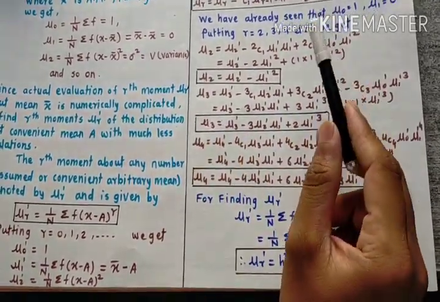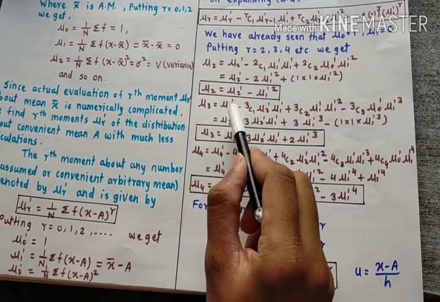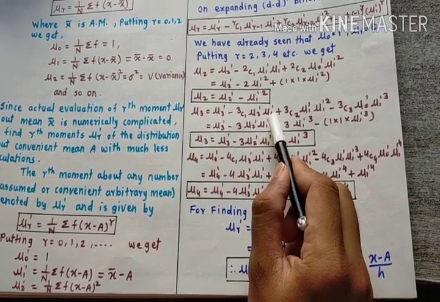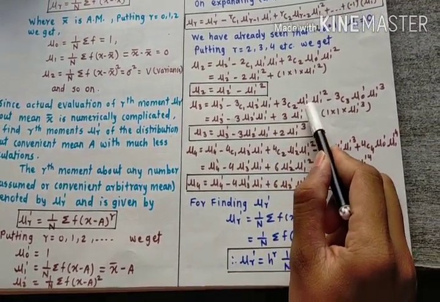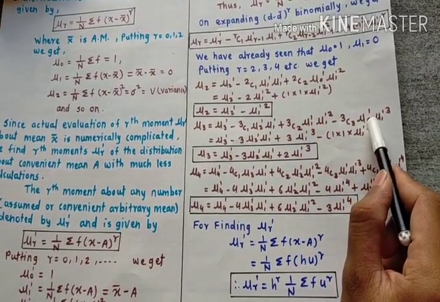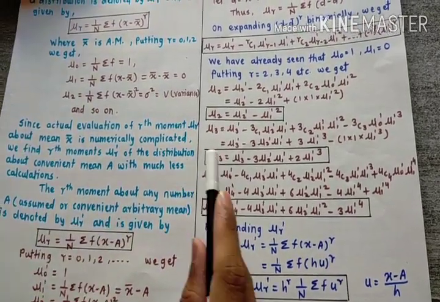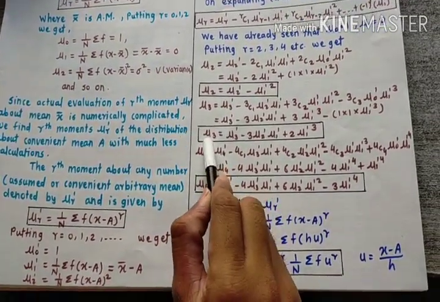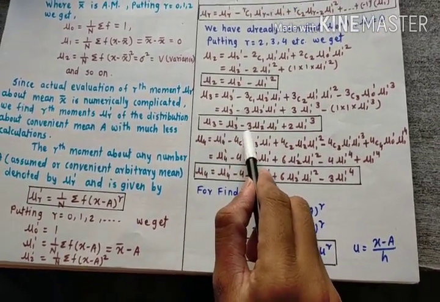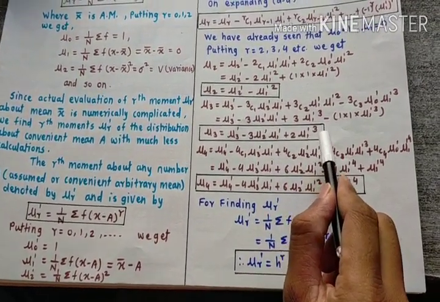If we put r is equal to 3 in the above equation, then we get mu 3 is equal to mu 3 dash minus 3c1 mu 2 dash into mu 1 dash plus 3c2 mu 1 dash into mu 1 dash square minus 3c3 mu 0 dash into mu 1 dash cube. If you simplify this, then we get the third central moment, that is mu 3 is equal to mu 3 dash minus 3 mu 2 dash into mu 1 dash plus 2 mu 1 dash cube.